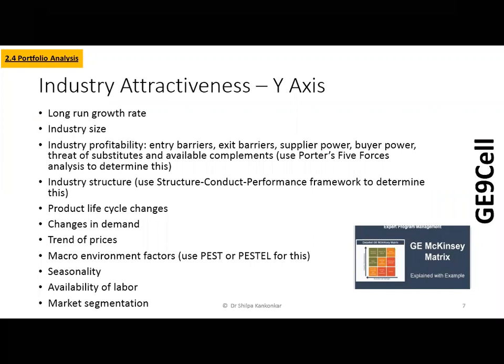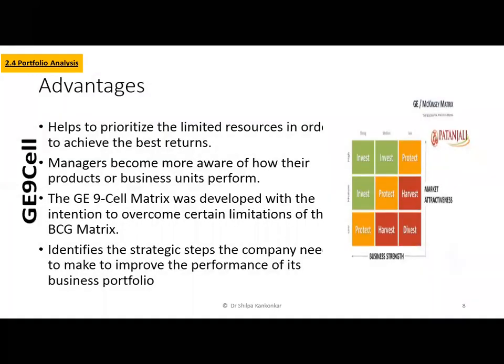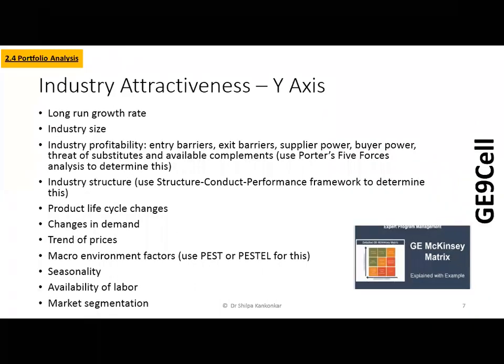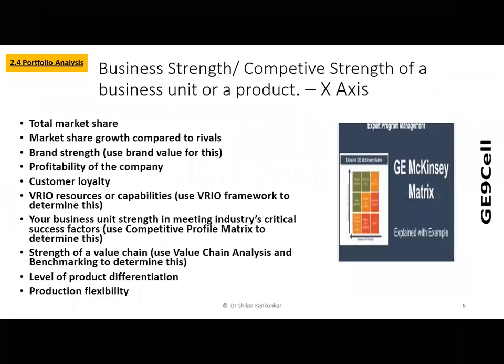So let's study the next axis in the McKinsey framework, which is your x-axis. The x-axis mentions your business strength, your core capacity. Remember when we studied resources, and through your resources you develop something which is very specific to you as a company.